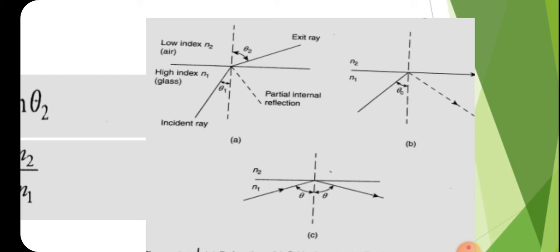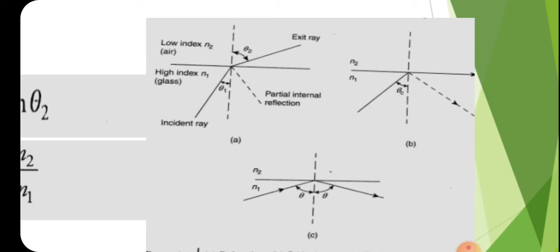The light ray is incident at an angle theta 1 to the normal at the boundary of the two media, so theta 1 is the angle of incidence. The ray is also refracted at an angle theta 2, so the angle of refraction is theta 2. Since the two media have different refractive indices, the ray coming from the medium with refractive index n1 is refracted at an angle theta 2 in the second medium.